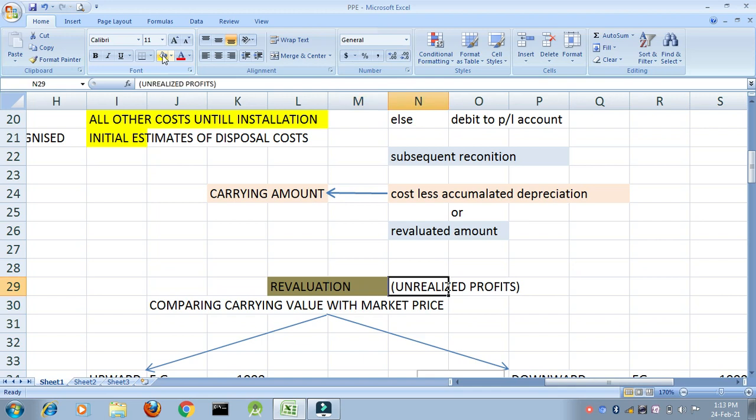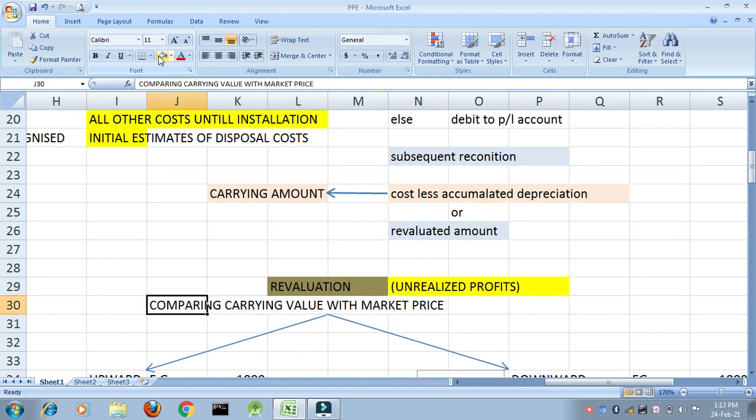Now the very important factor that needs to be considered here is revaluation is unrealized profits. Means what? You are not earning it. You are just taking up the value of the asset. These are unrealized profits. What is the difference between realized and unrealized profits? Realized profits can be used for distributing dividend to the shareholders, whereas unrealized profits can never be used for distribution as dividend. Is that clear?